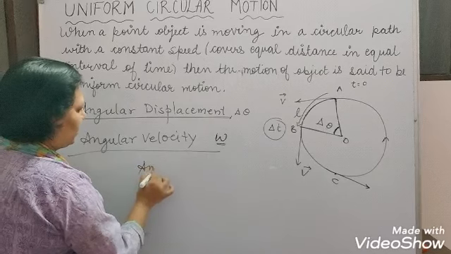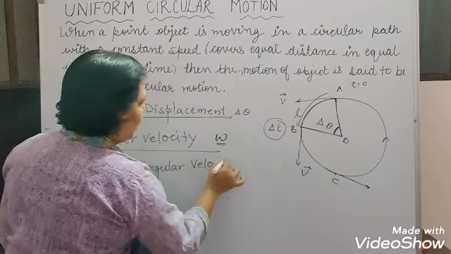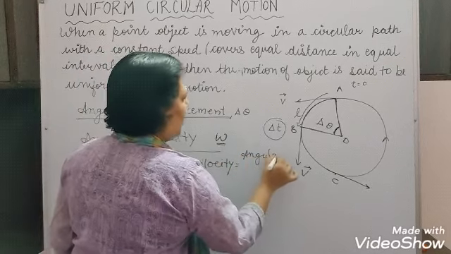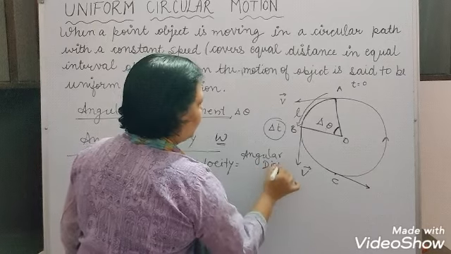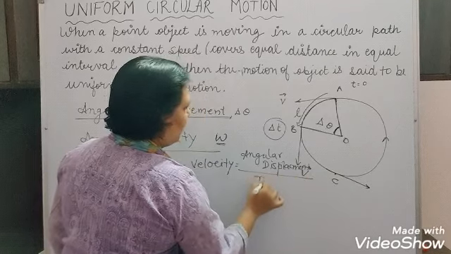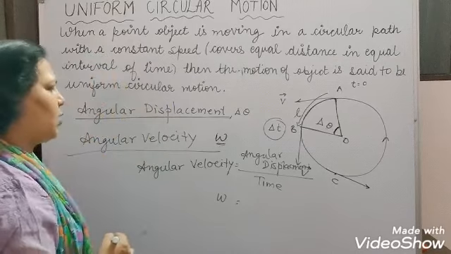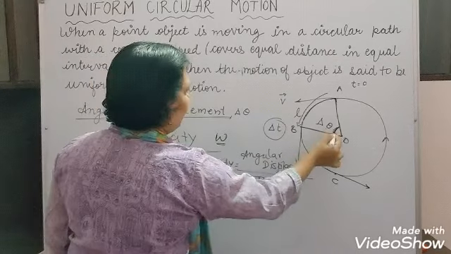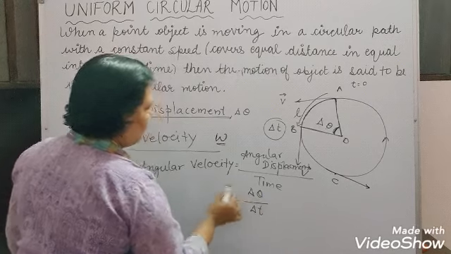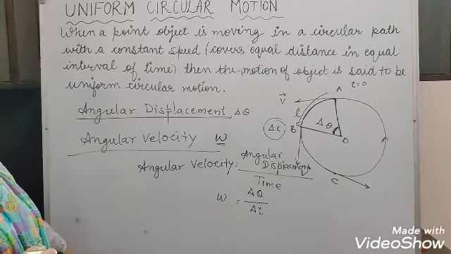So the angular velocity must be equal to angular displacement upon time. Okay, so this is time here. That means this omega is equal to angular displacement, which is del theta, in what time? Del t time. We say that omega is equal to del theta upon del t.